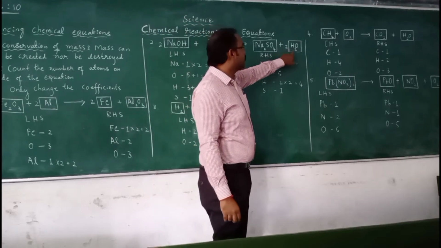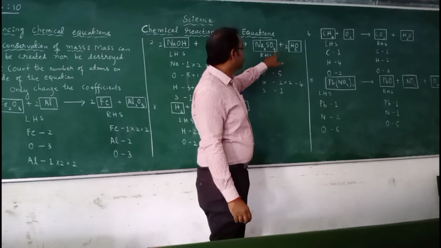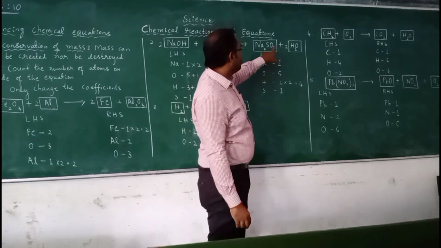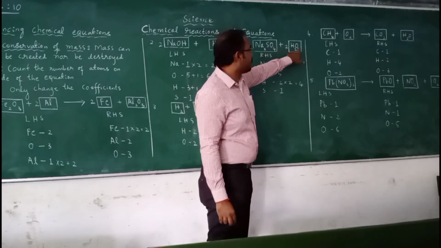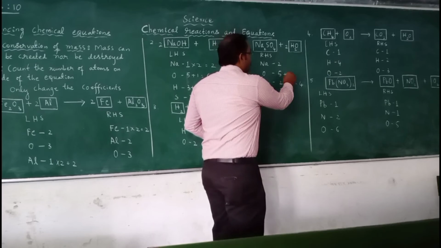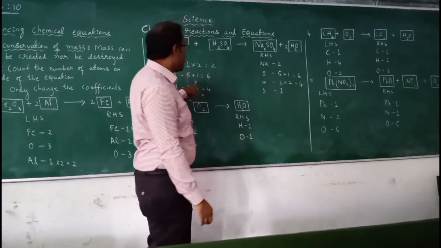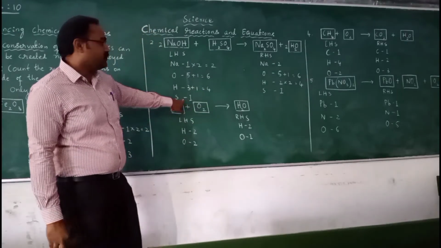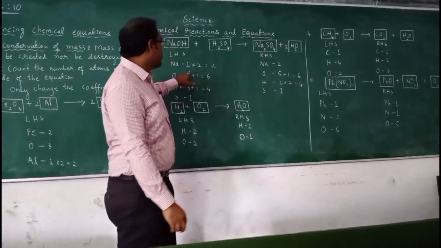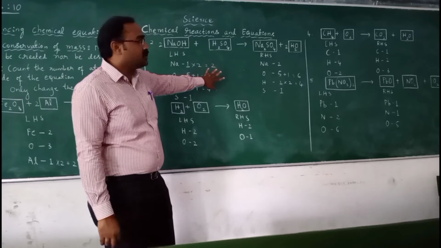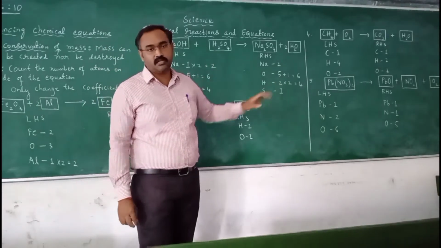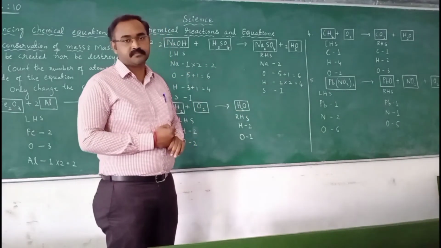Oxygen has become 2, and 2 plus 4 is 6. Earlier it was 4 plus 1, 5. So we have added 1 atom. So oxygen atom is balanced, sulfur is balanced, sodium is balanced. So totally the equation is said to be balanced.